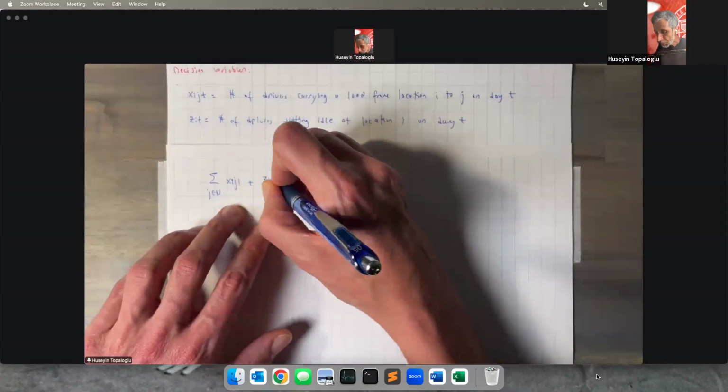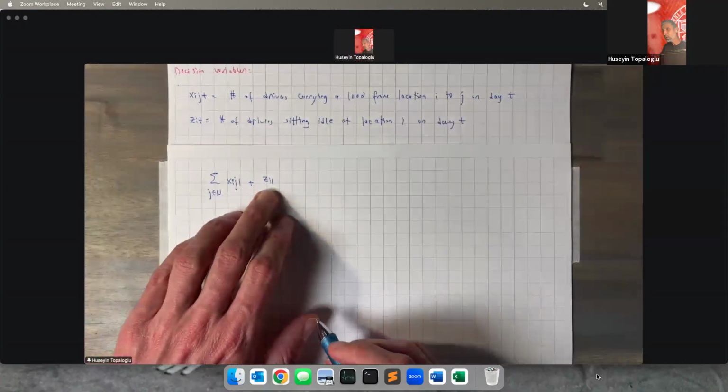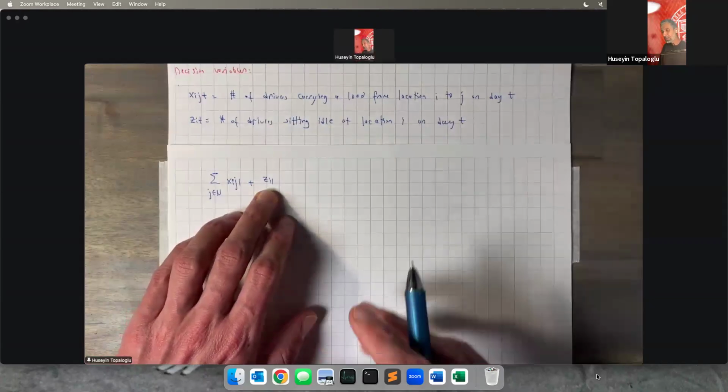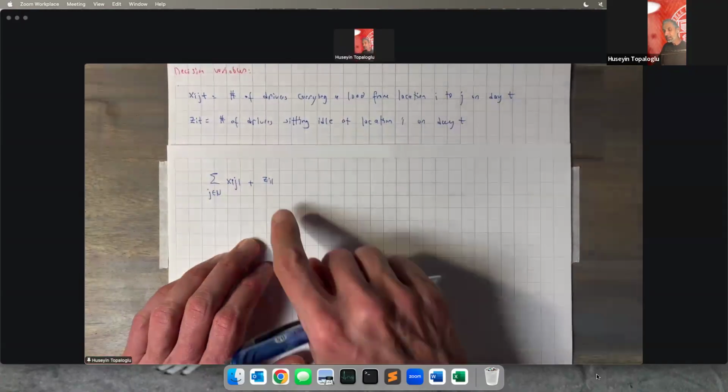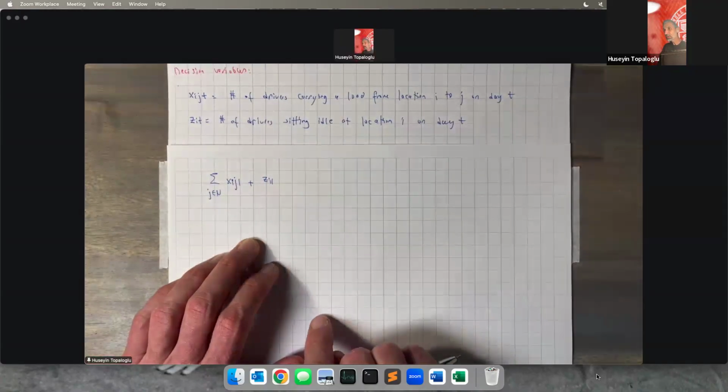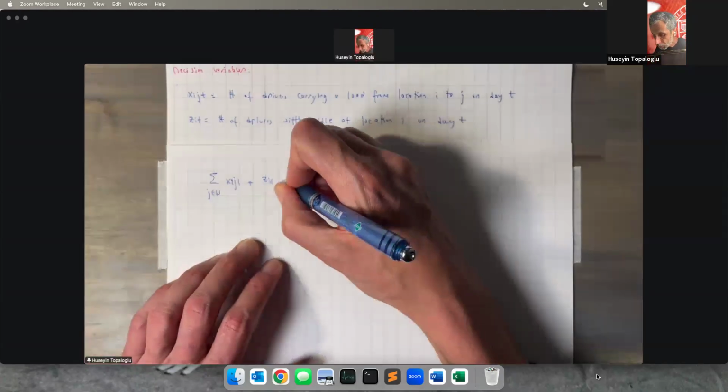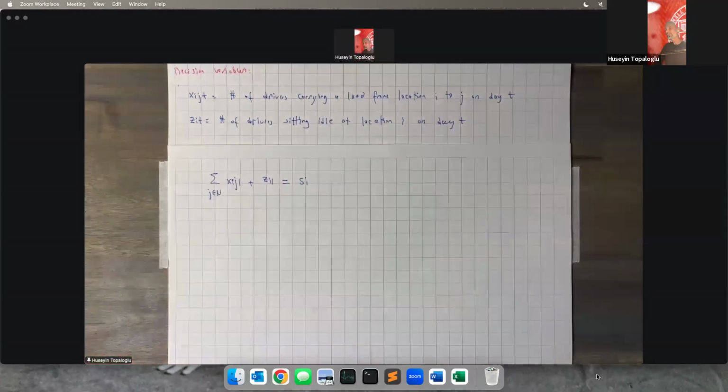Plus Zi1, the number of drivers sitting idle at location I on day one. That should be equal to the number of drivers available at location I at the beginning of day one.